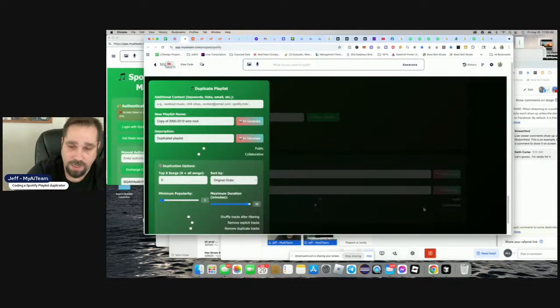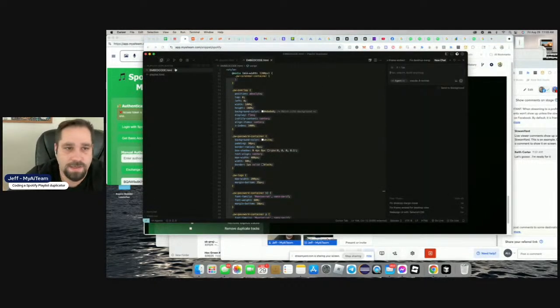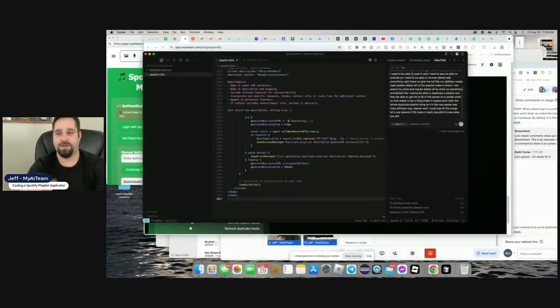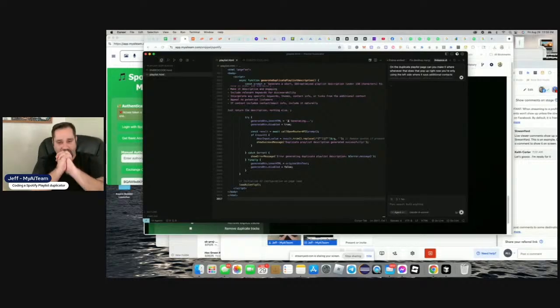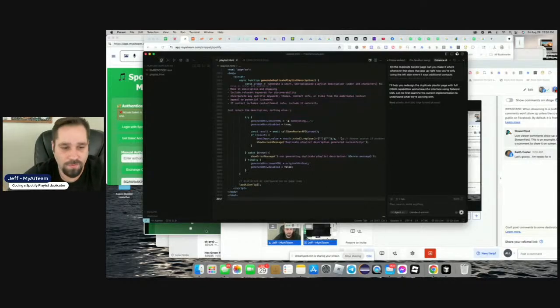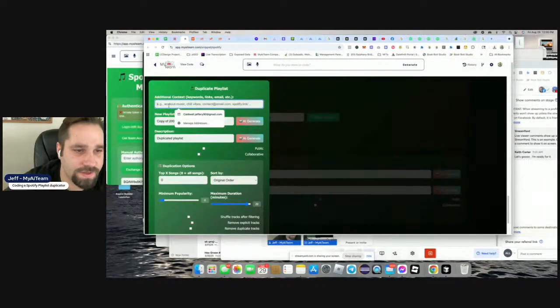All right, boom. So now we're going to copy that text. We're going to come over into Cursor and I'm going to hit duplicate. We're going to go to playlist and here, paste from my computer. Boom. Vibe coding it up, baby. All right, what do you think? So we have that. That's going to be updating it. We're using Sonnet 4, which I feel like is still the best model. So this is going to do this.